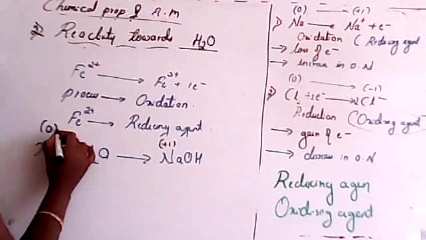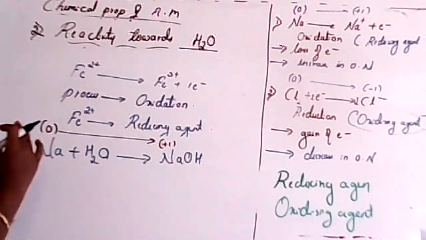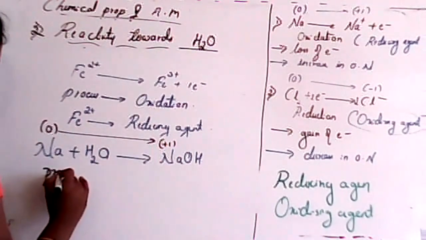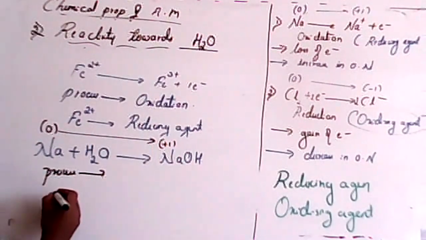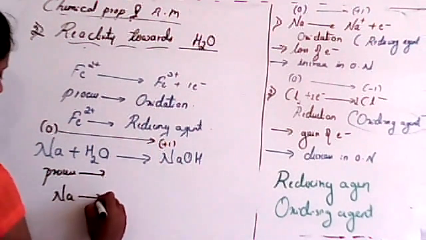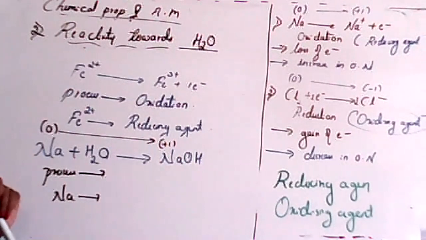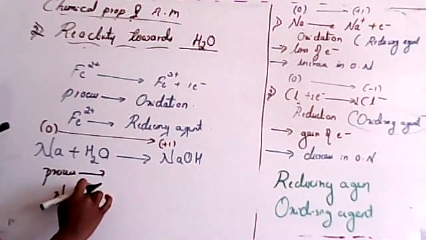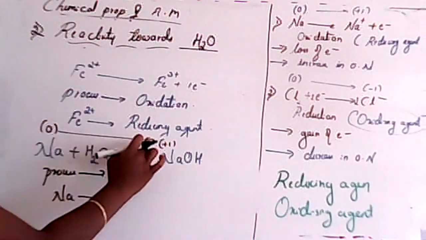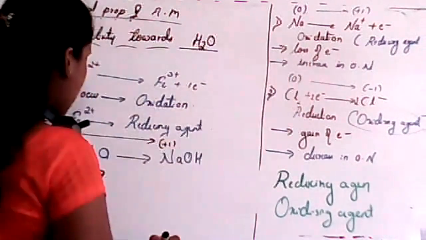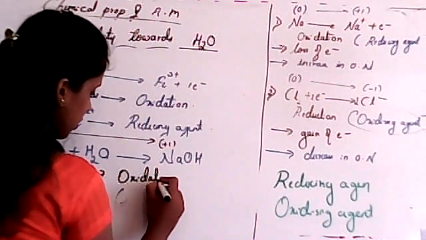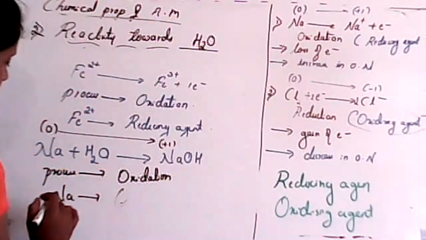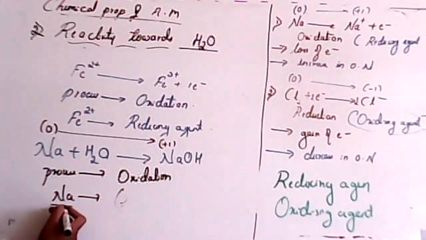So now tell me, from 0 to +1, is it an increase or decrease? Which type of process is it, oxidation or reduction? The process is oxidation. And what about this sodium?